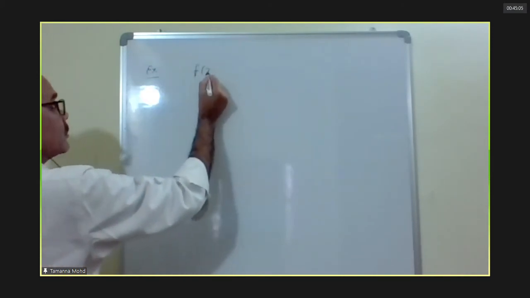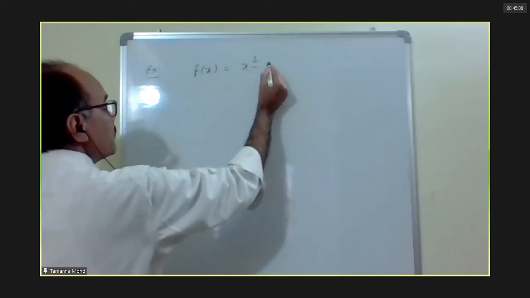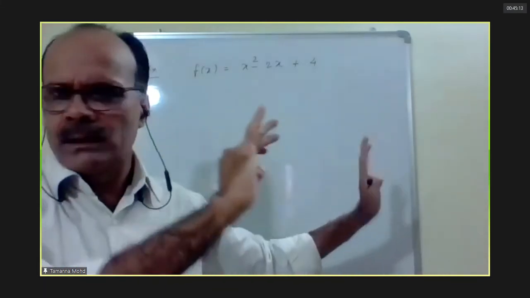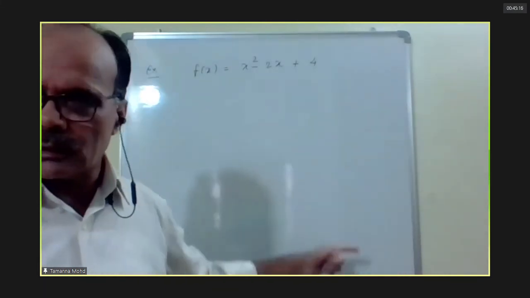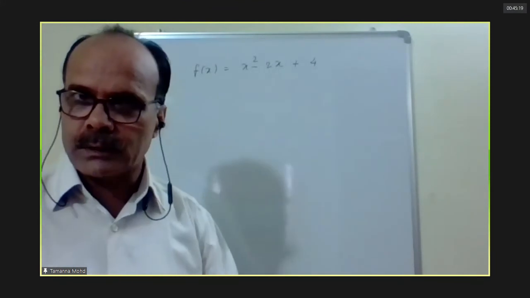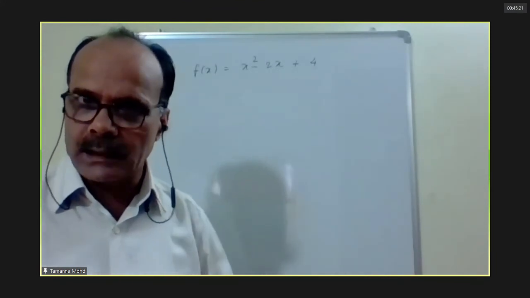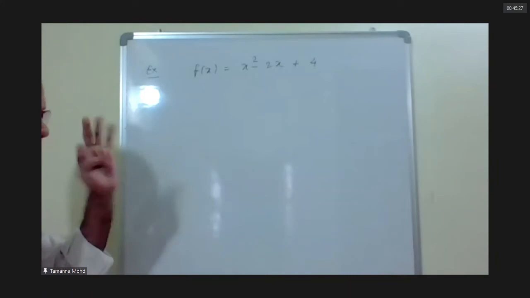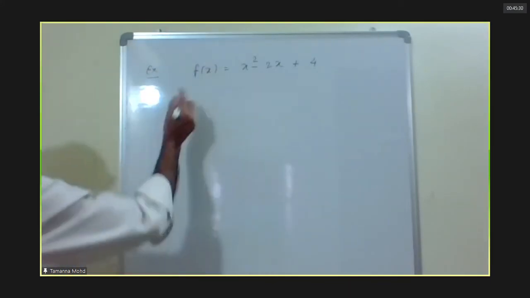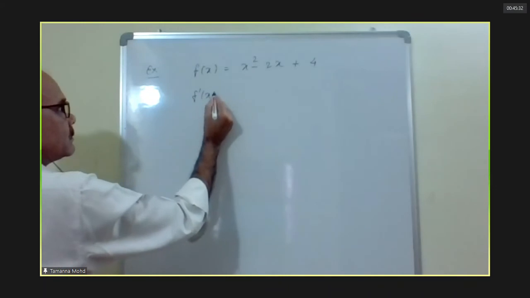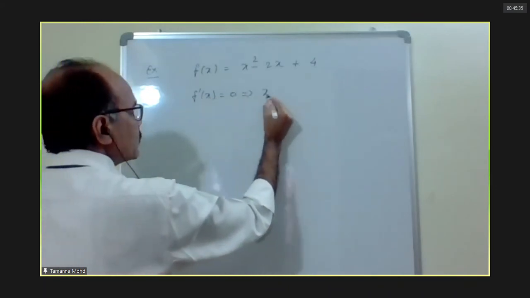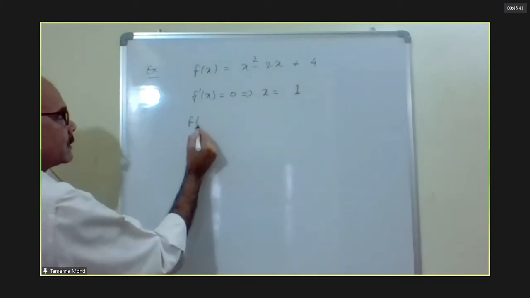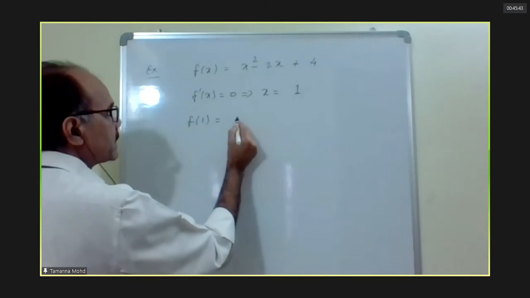Suppose f(x) equals x squared minus 2x plus 4. Forget whatever you know already, that is maybe a different method. Follow this, because not only quadratic, based on this concept we can plot the graph of a cubic polynomial, 4th degree, 5th degree, anything. Even a complicated function, the only thing is I have to add 1-2 points. The basics are the same. First step, f dash x is equal to 0, which gives x equals 1. Only one critical point. So let's calculate f(1). f(1) equals 3.